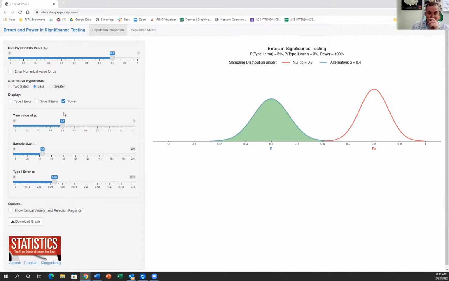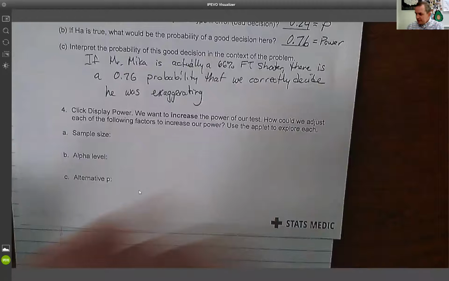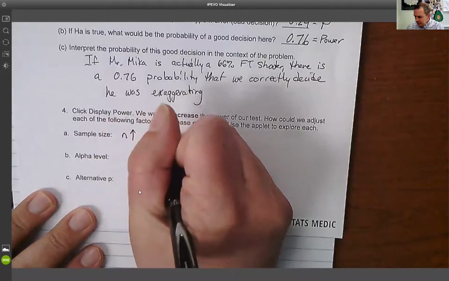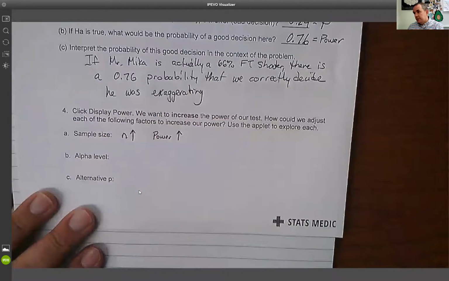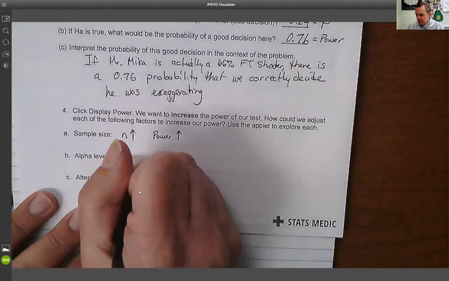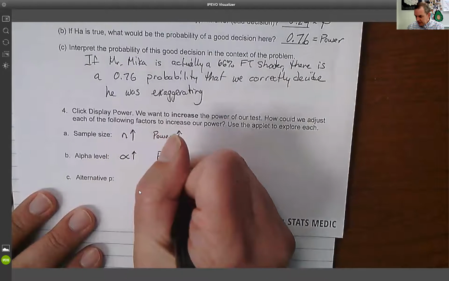To summarize: as the sample size increases, the power also increases. As the alpha level, the significance level, increases, the power also increases.